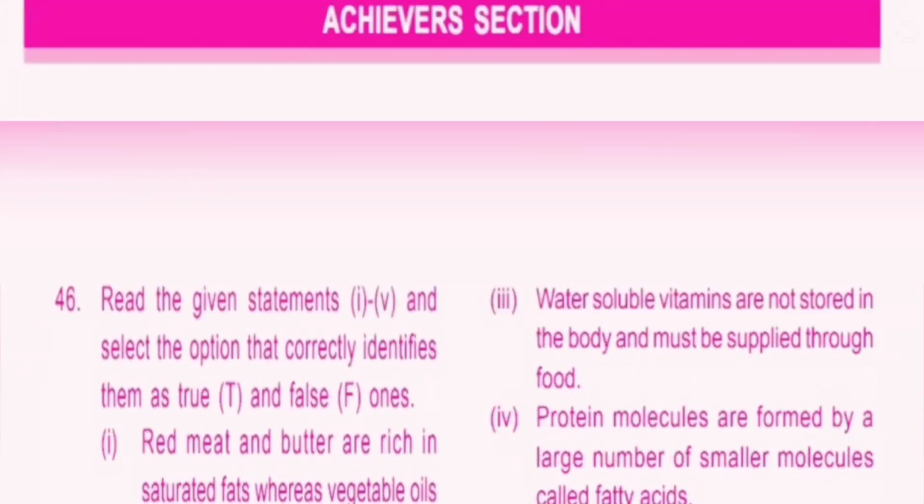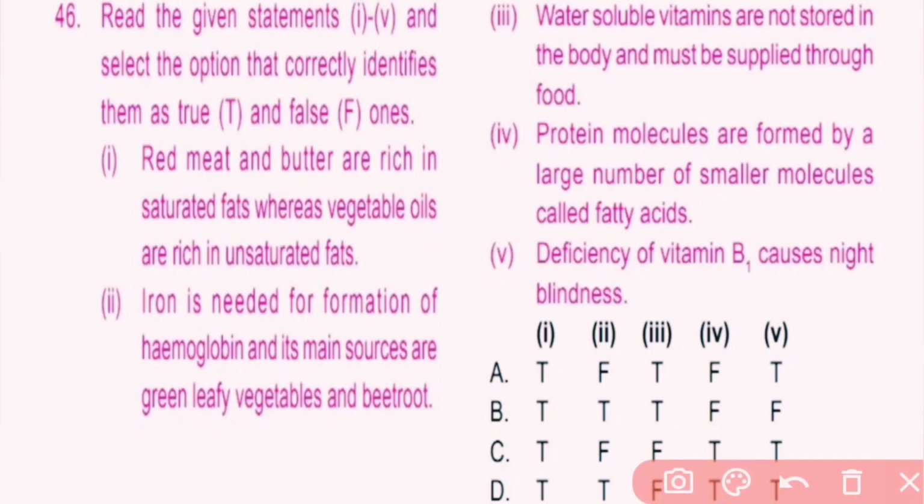Now the next and last section is the achiever section. Here there are 5 questions and each question carries 3 marks. Question number 46. Read the given statements 1 to 5 and select the option that correctly identifies them as true and false ones. Option 1. Red meat and butter are rich in saturated fats, whereas vegetable oils are rich in unsaturated fats. This statement is true.